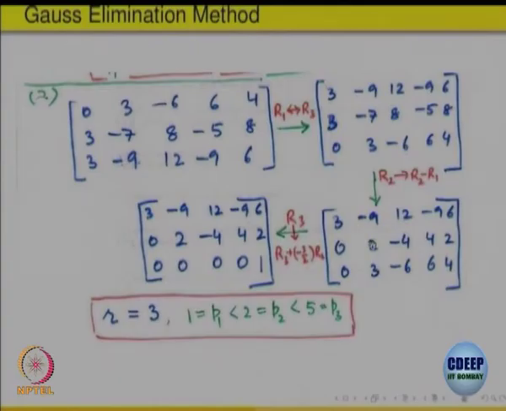Again, if I multiply by something and add here, I should get 0. So, what should I multiply here by? Minus 3 by 2, add it here, I get 0. So, this operation R3 goes to R3 plus minus 3 by 2 multiplied by R2. So, that comes to this form, and that is in row equivalent form, right, because there are no more rows left at the bottom, we are finished.